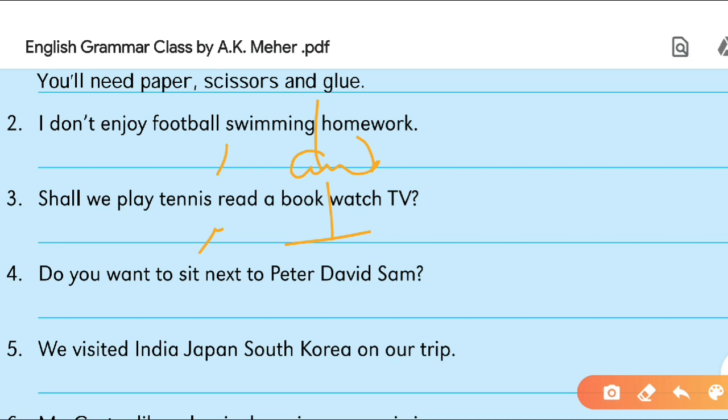Do you want to sit next to Peter, David, Sam? Do you want to sit next to Peter, comma, David, and here you can write "and": Peter, comma, David and Sam. We visited India, Japan, South Korea on our trip. We visited India, comma, Japan, and here you can write "and" South Korea, right. So you can continue this exercise like this.